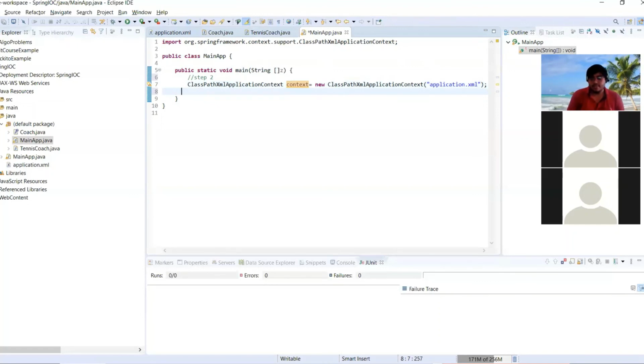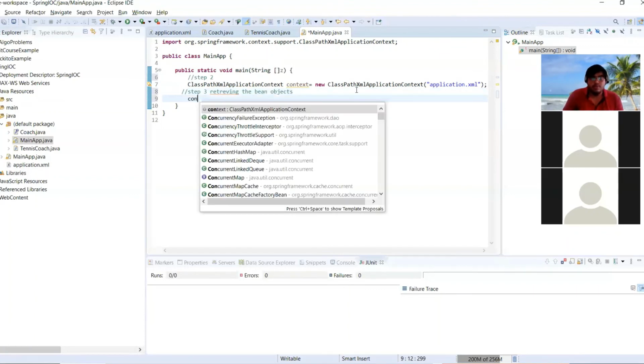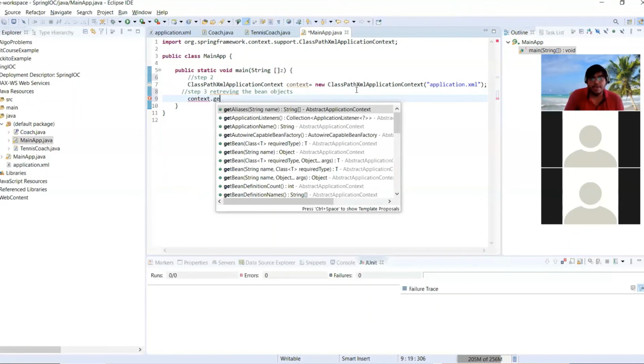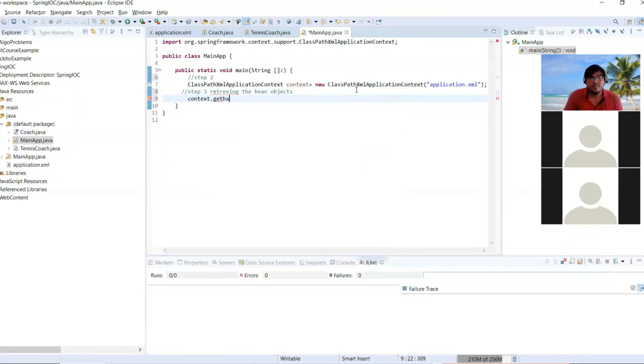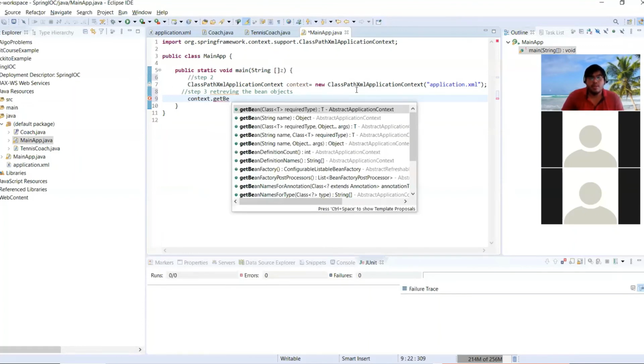Now step three is retrieving the bean objects. That is step three, the last step. context.getBean. This is the class type, and this is the string ID.